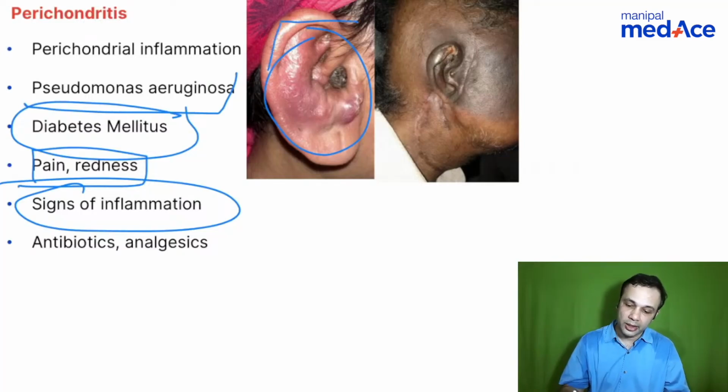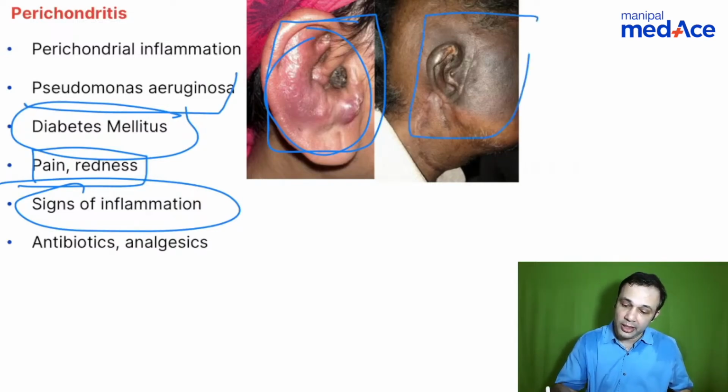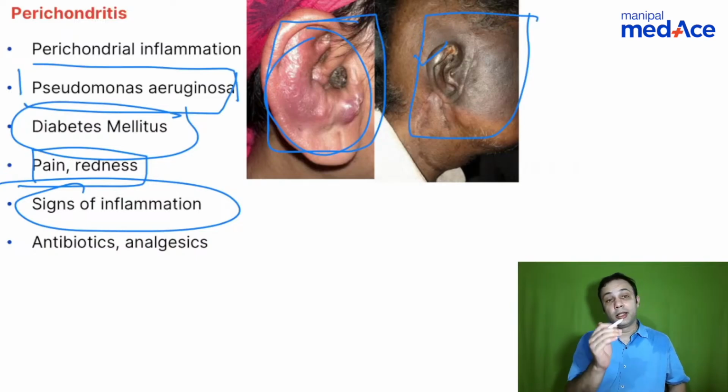So what you see here is a patient who had diabetes, who underwent a surgery. Following surgery, she came back with this perichondrial inflammation, and we had to do a window procedure and drain out the abscess. This patient underwent a surgery for external auditory canal malignancy, and following that he received radiation. You can see radiation induced perichondritis in this patient. Extremely painful conditions, very, very difficult to manage. They will require intravenous antibiotics. And when you talk about Pseudomonas aeruginosa, this can also be given.